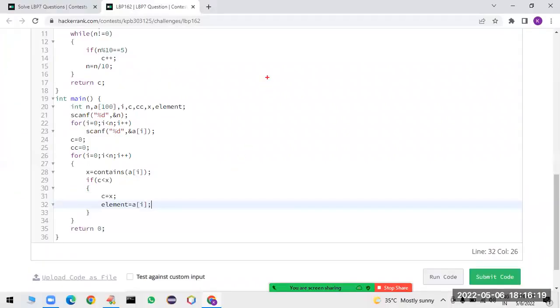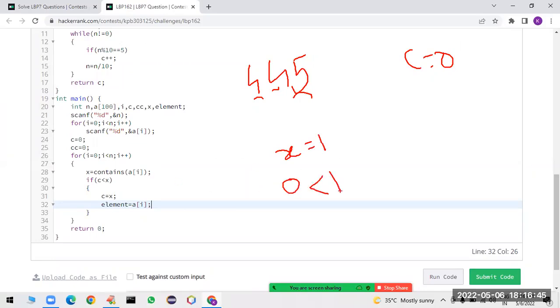That means, suppose my first number is something like 445, then what am I doing? Initially count is equal to 0. I am calling the contains function. It will check how many times the digit is 5. Is 4 equal to 5? No. Is 4 equal to 5? No. Is 5 equal to 5? Yes. It will return 1. Then the value of x is 1. Is count less than x? Yes, condition true. Then your count will become 1, and that element is nothing but 445.